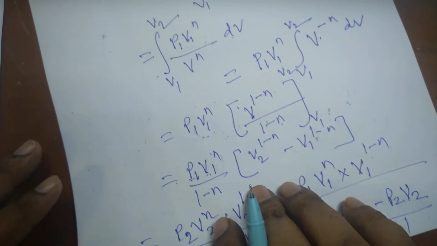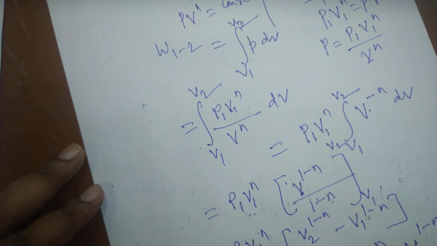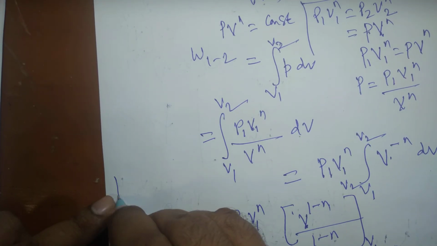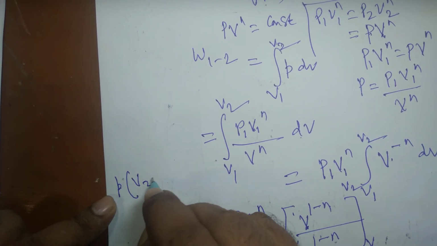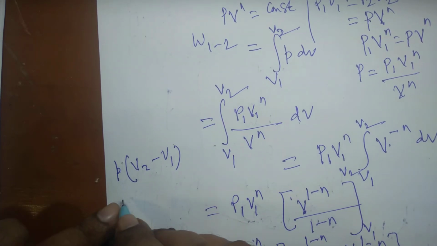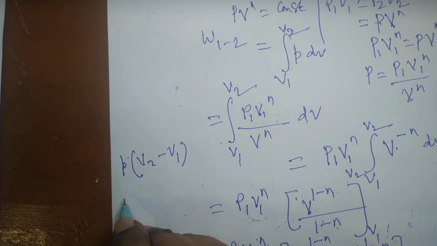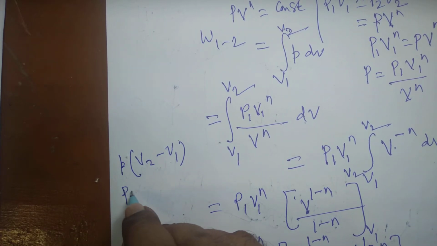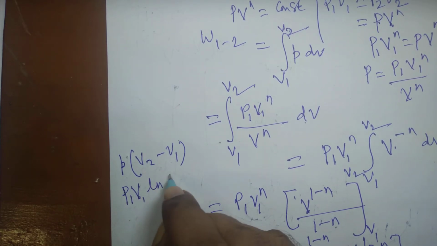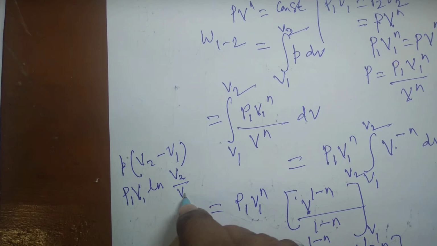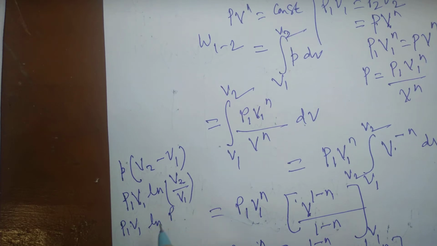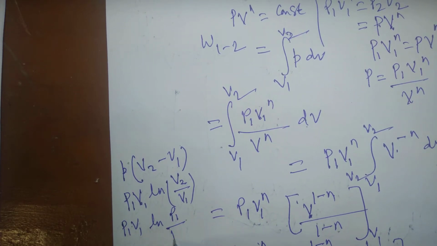So the formulas are like this. Of the three formulas I derived, one is for the constant pressure process. In the constant pressure process, the formula is pressure into change in volume. For an isothermal process, the equation is PV equal to constant, and the formula for quasi-static work done, or PdV work done, is P1 V1 ln V2 by V1, or I can write P1 V1 ln P1 divided by P2.